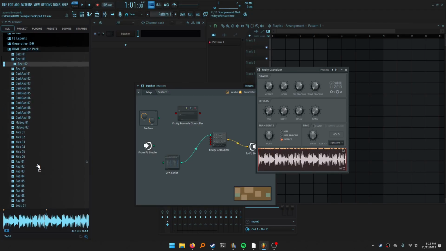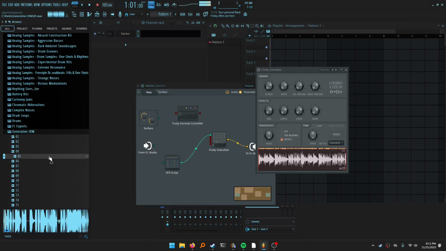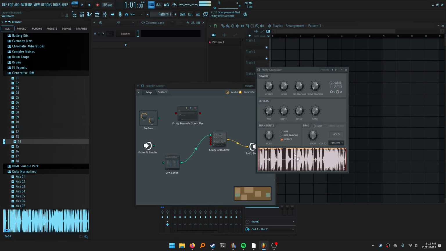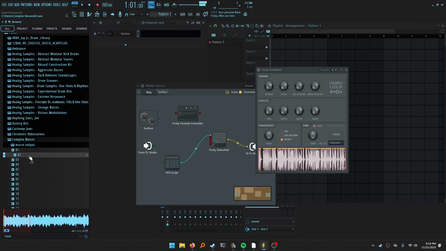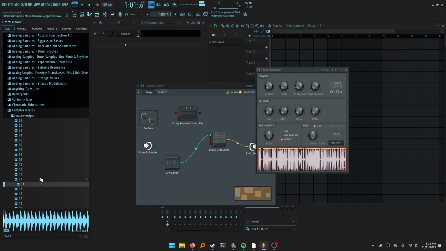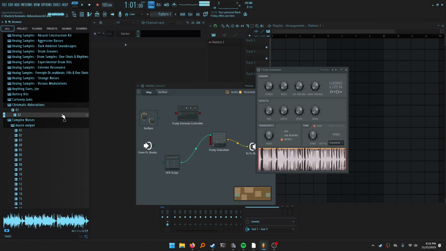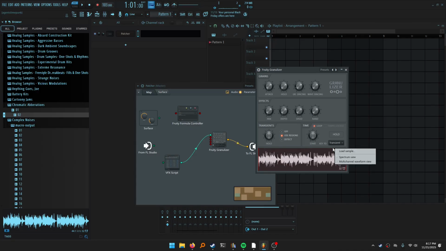Let's do something a little bit cooler than that. So I guess the biggest problem with using something like this is that the transients are all very close together, so we're not really getting like the granulizer effect. I need something with far less transients. Maybe what I should do is just make my own regions if it allows. See, I'm not sure how to create a region. It's detecting an awful lot of regions, so I guess that's kind of the issue here.